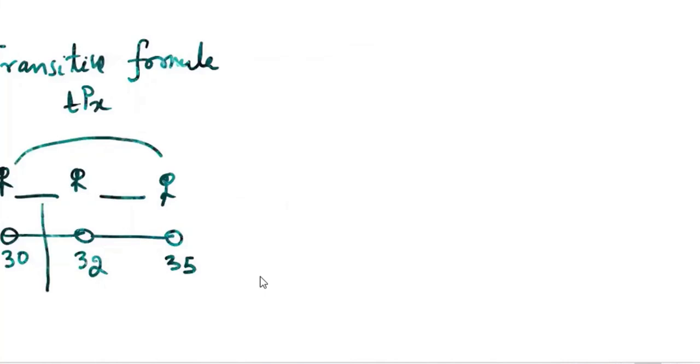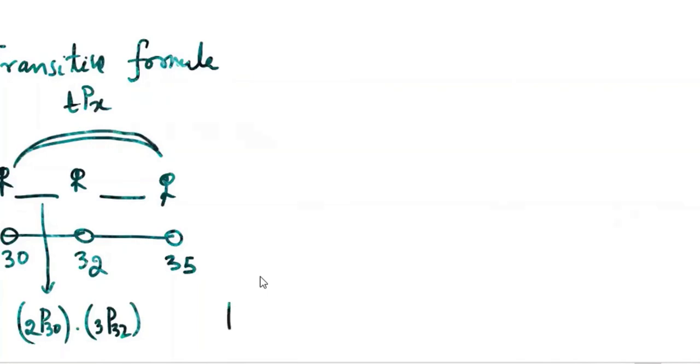The notation for surviving is p30 for 2, we write only 2. We're multiplying probabilities. Starting from 32, 32 to 35, that is 3. And this whole one is p starting from 30, it's 5. We'll write only 5, not 35 here. So this is equal to this. This is called the transitive relation. Transitive formula: p30 for 2 times p32 for 3 is p30 for 5.